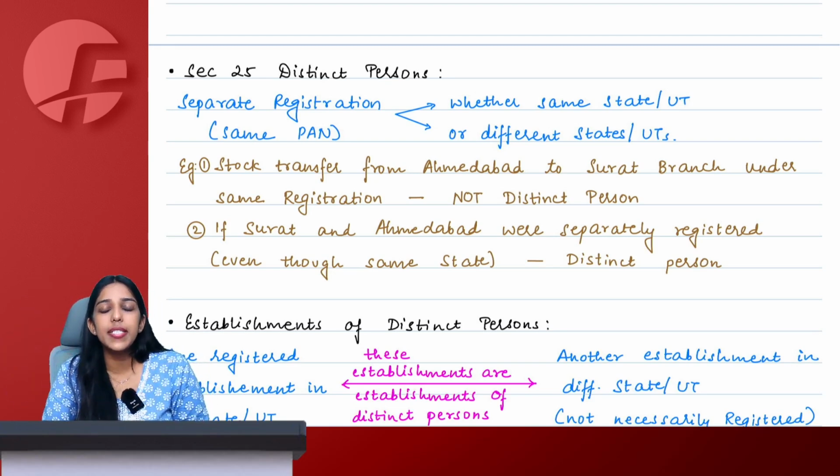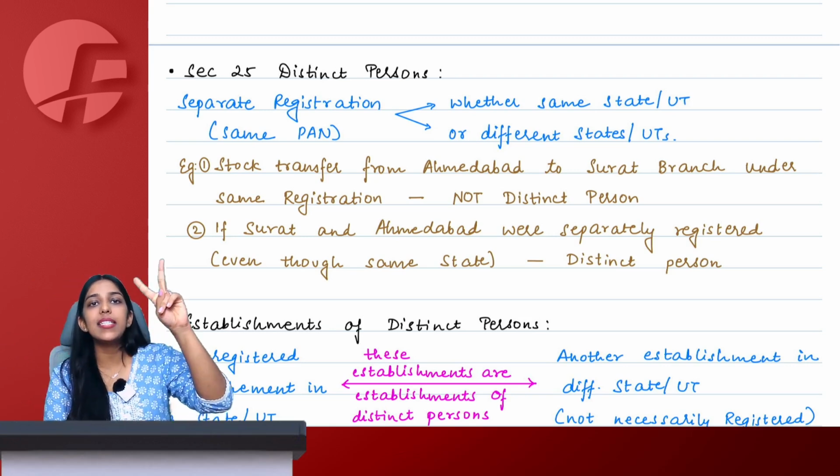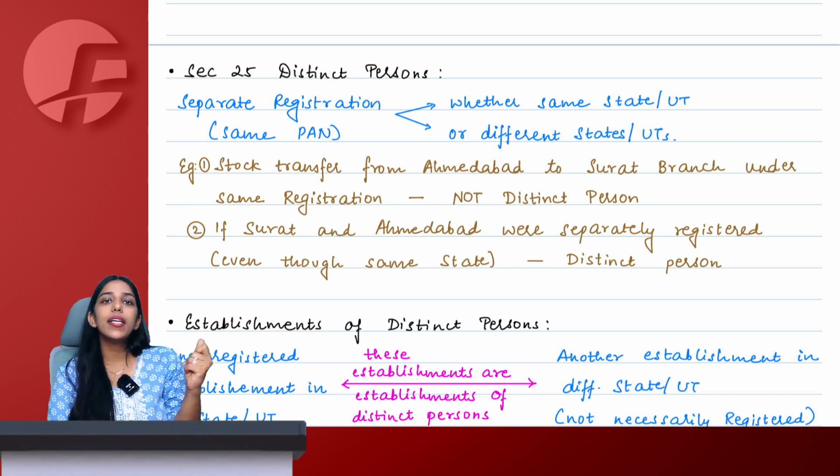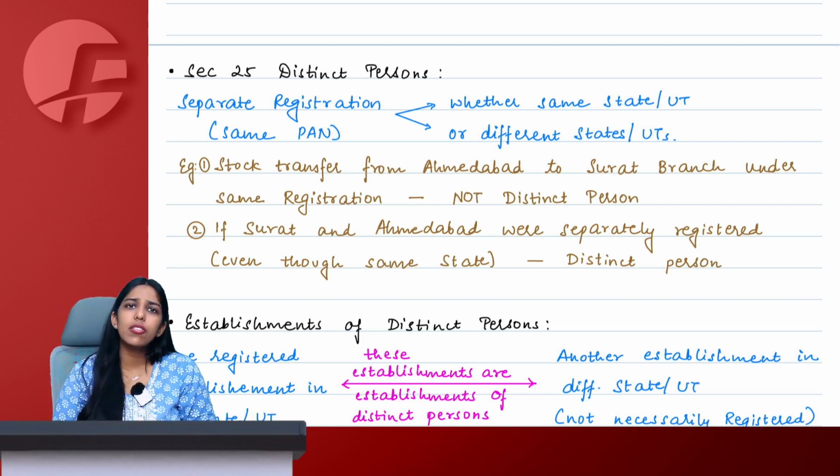Whenever you hear distinct person, which two conditions are you going to check? Same PAN, separate registration. Who are distinct persons? Same PAN, separate registration. Ma'am, why would a person take separate registration in one state?